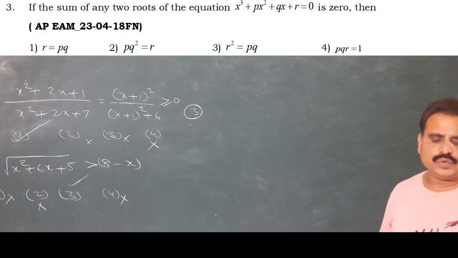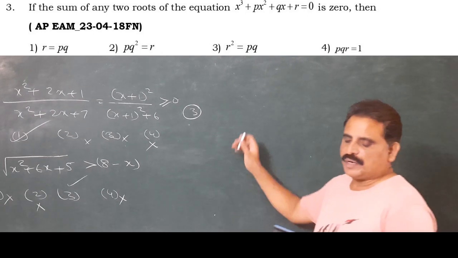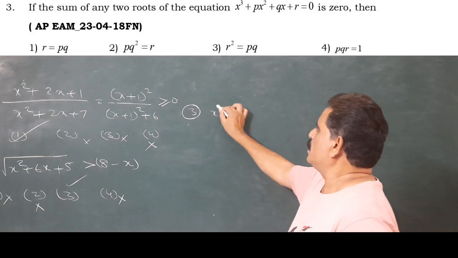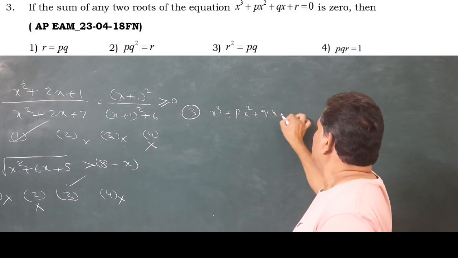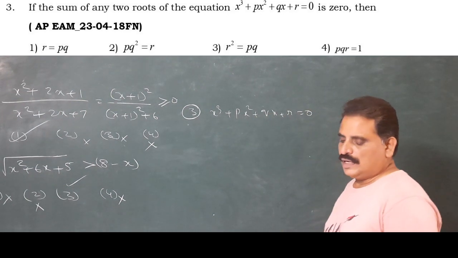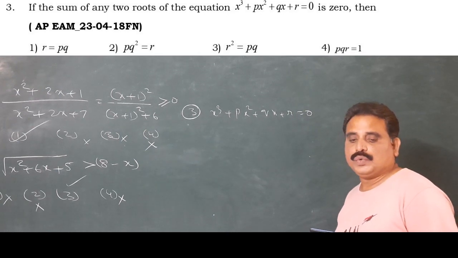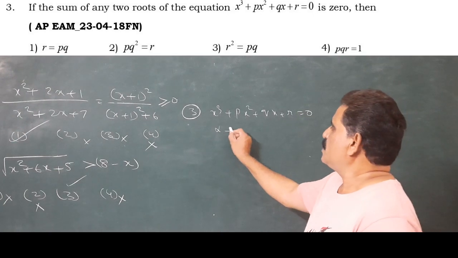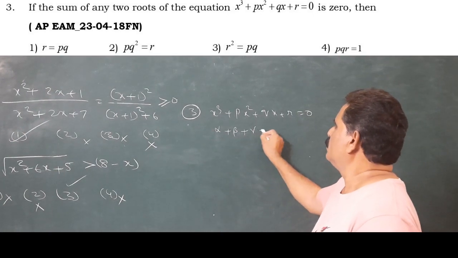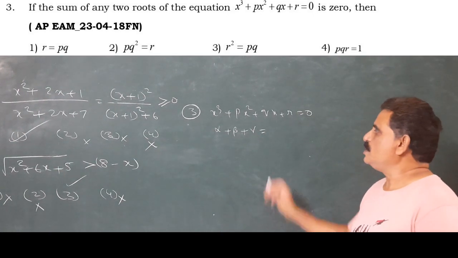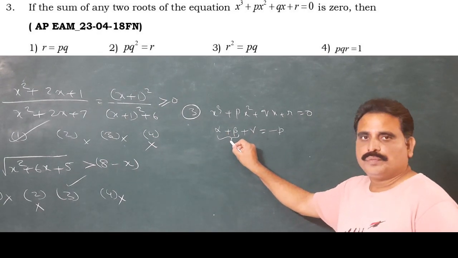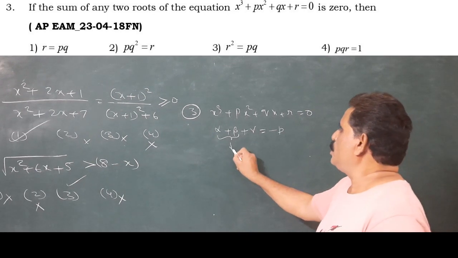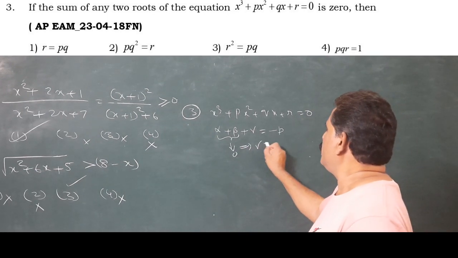If the sum of any two roots of the equation x cube plus px square plus qx plus r equal to 0 is 0, then alpha plus beta plus gamma, the sum of the roots, is minus p. But alpha plus beta is 0, so gamma is minus p.